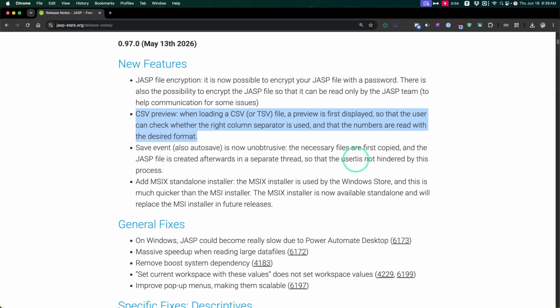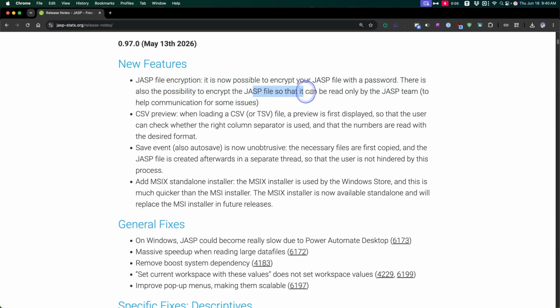But 0.97 also dropped file encryption. You can encrypt your JASP files in case you've got that super secret statistical data. You can put a password on your data. That is pretty cool. I don't think I'd ever use this, but just in case you're dealing with sensitive data, data that maybe has PII, personal identifying information, you want to keep it to either you or a tight group of people that can access that information, then you can use JASP and not worry about privacy concerns, right? Because you can now encrypt your JASP file.